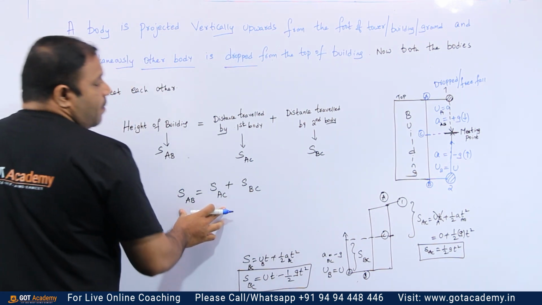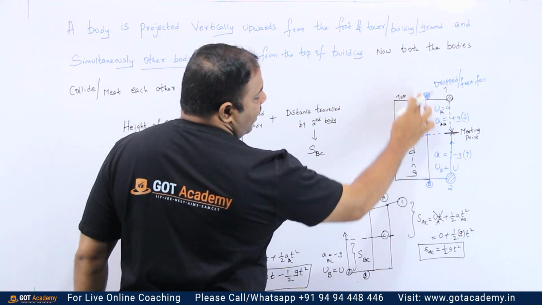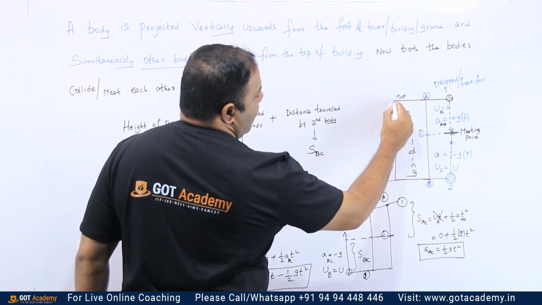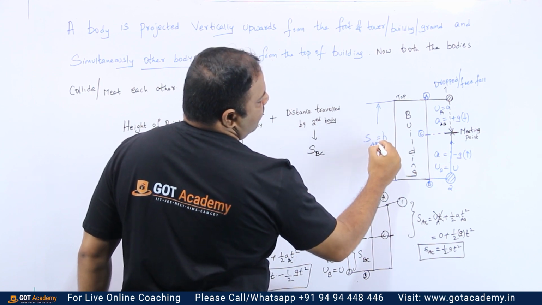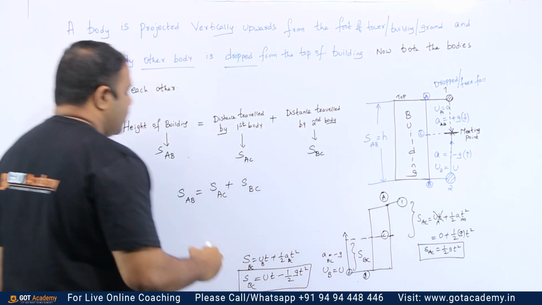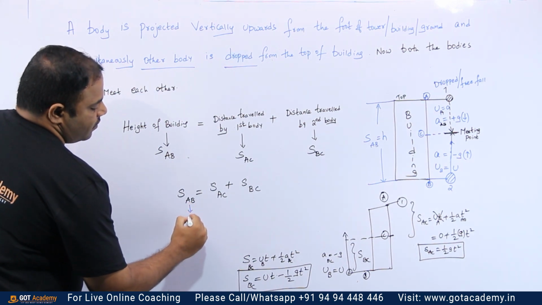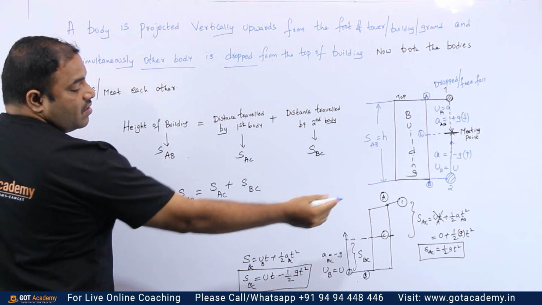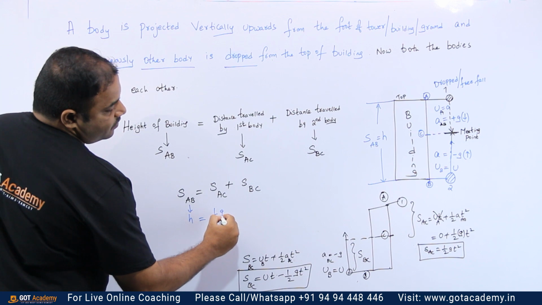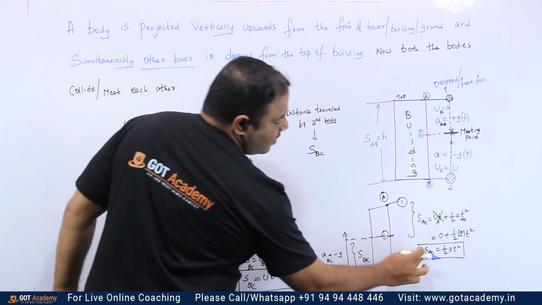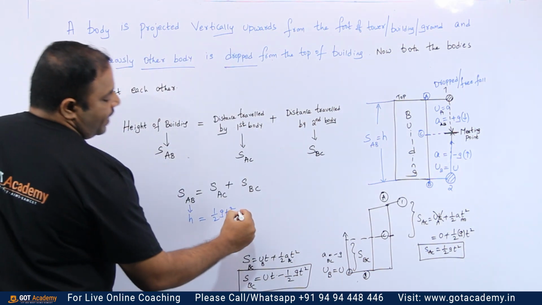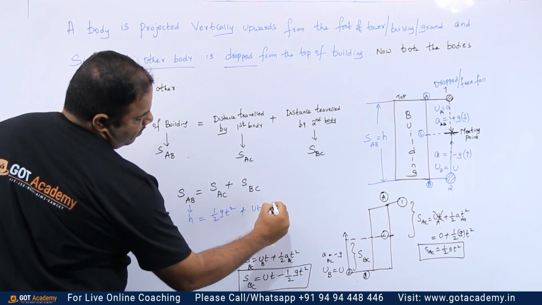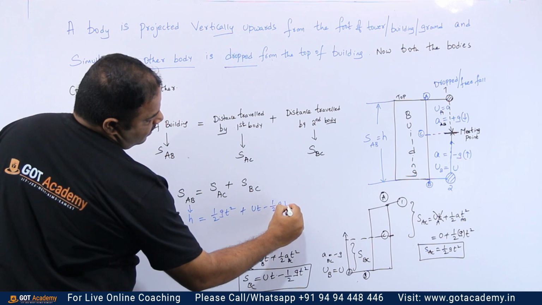So the total height of the building, that is from point A to B, let me take it as height of the building as h. That is the distance from A to B. We could assume like that. So this is h, which is equal to A to C. I have given it as half gt square. So this is the place where I have discussed distance from A to C. And here B to C, that is ut minus half gt square.